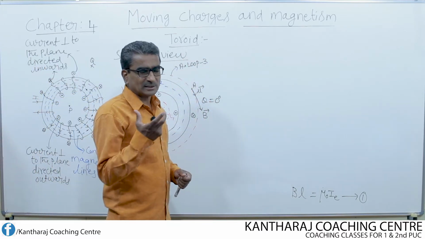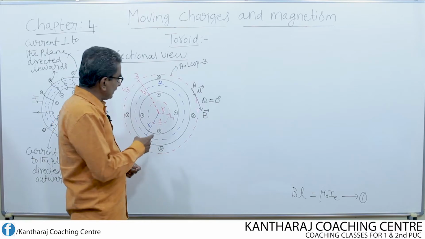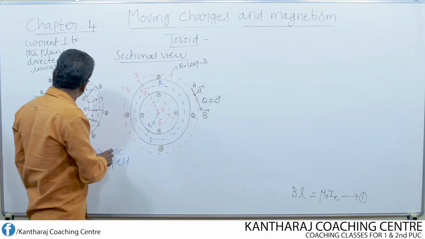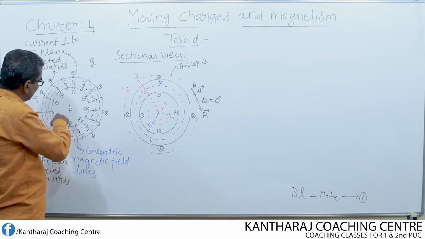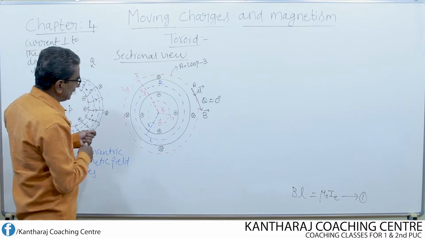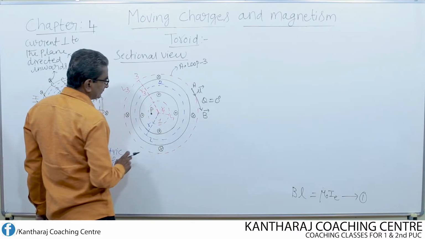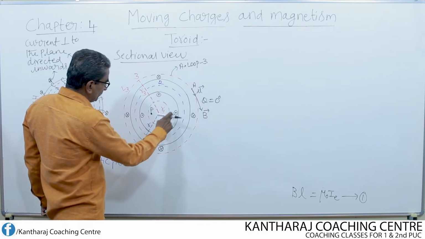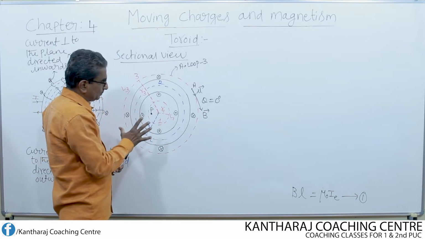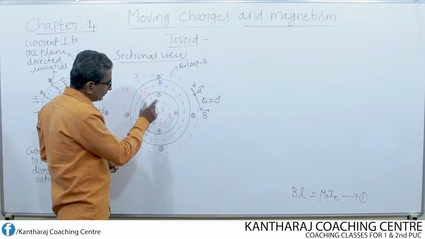Now, first let us find out the magnetic field at a point in the interior open space of the toroid. Look here, this is the interior open space. I have chosen one point P. Say for example, let P be the point in the interior open space. Now I have already drawn one Amperian loop 1 whose length is L1 and radius is equal to R1.